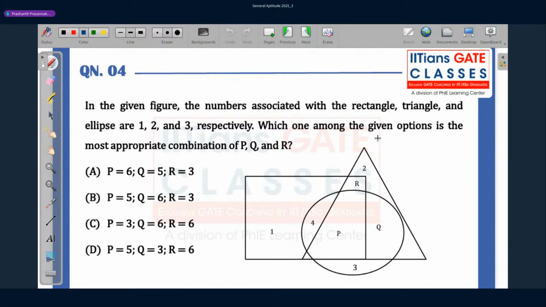Let me write that down. If I take Q, Q is not enclosed by the rectangle. It is outside of that. So just the ellipse and the triangle.